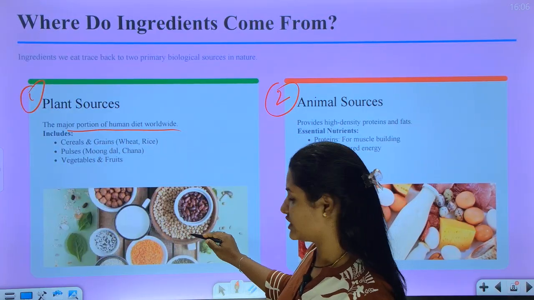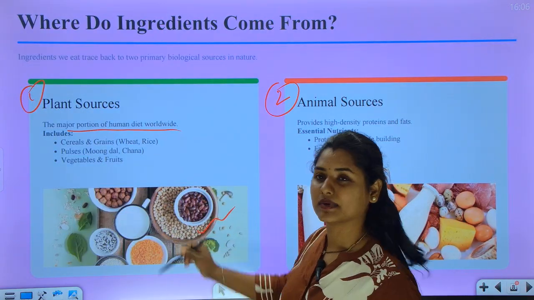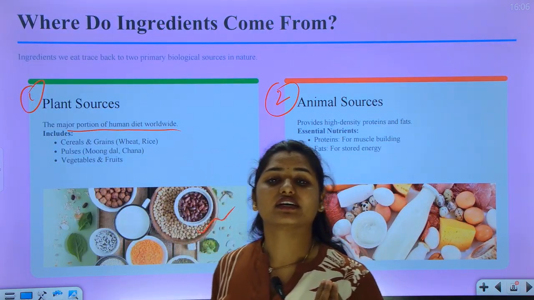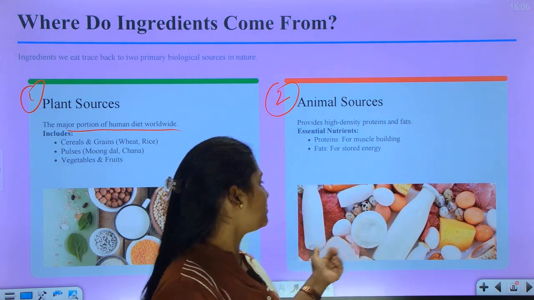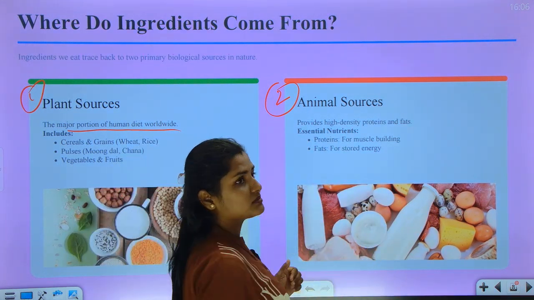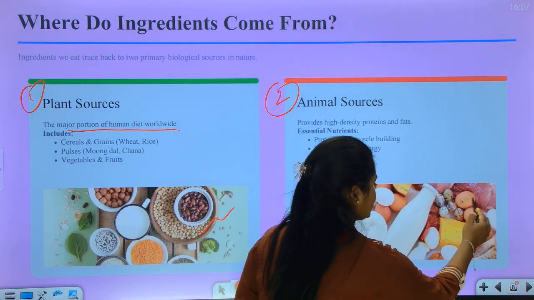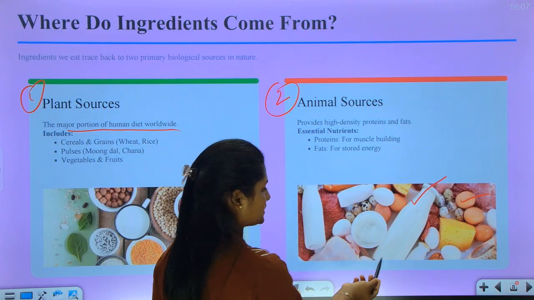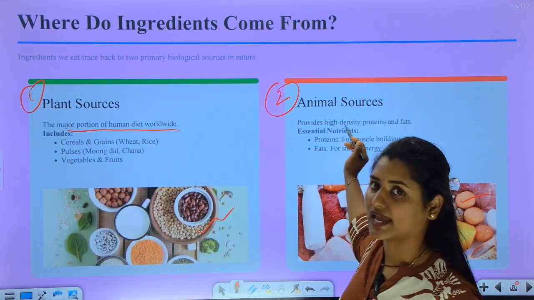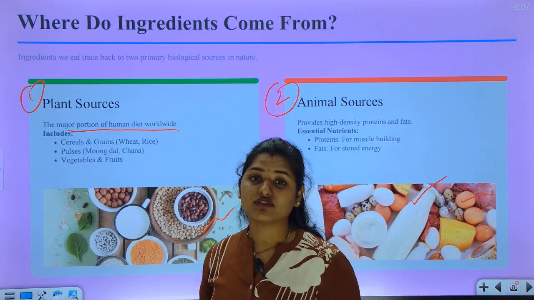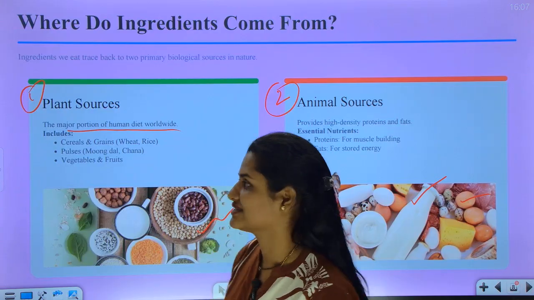For example, you can see these grams, green gram, groundnuts, green leaves, coriander. Everything comes from plant sources. And coming to animal sources, animal sources mainly give us protein. Here you can see eggs, milk, cheese, butter. All these ingredients come from animal sources. So biological sources are of two types: plant source and animal source.